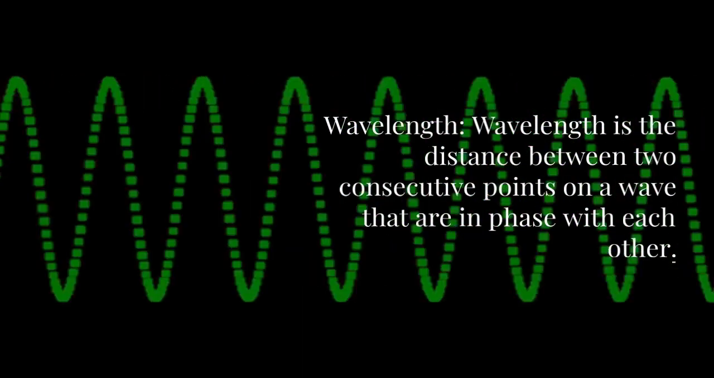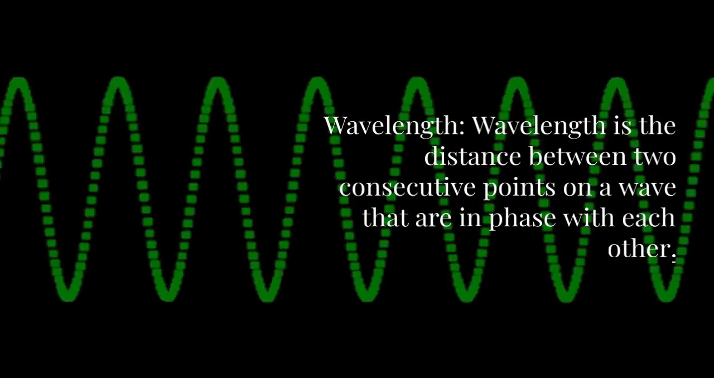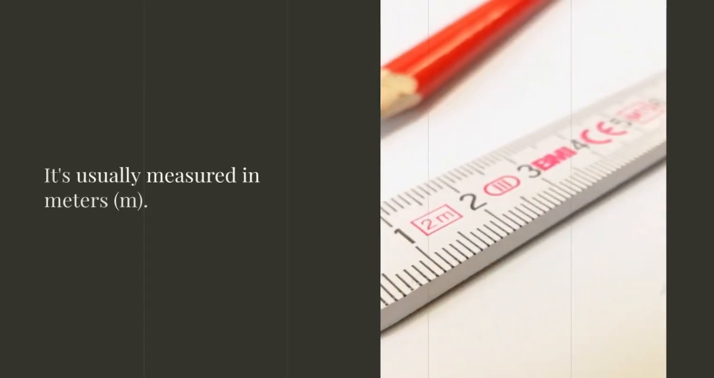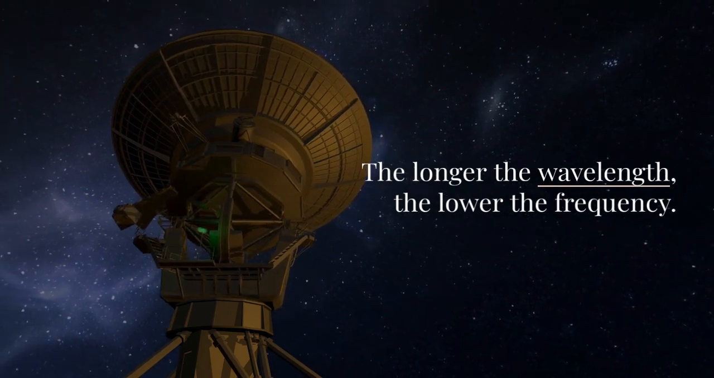Wavelength. Wavelength is the distance between two consecutive points on a wave that are in phase with each other. It's usually measured in meters. The longer the wavelength, the lower the frequency.